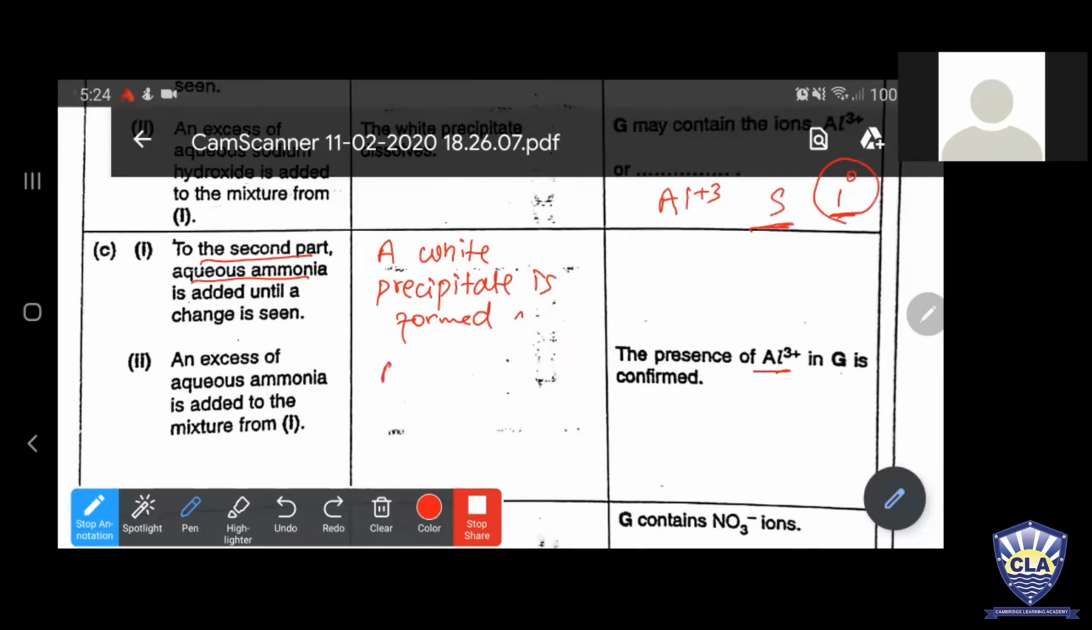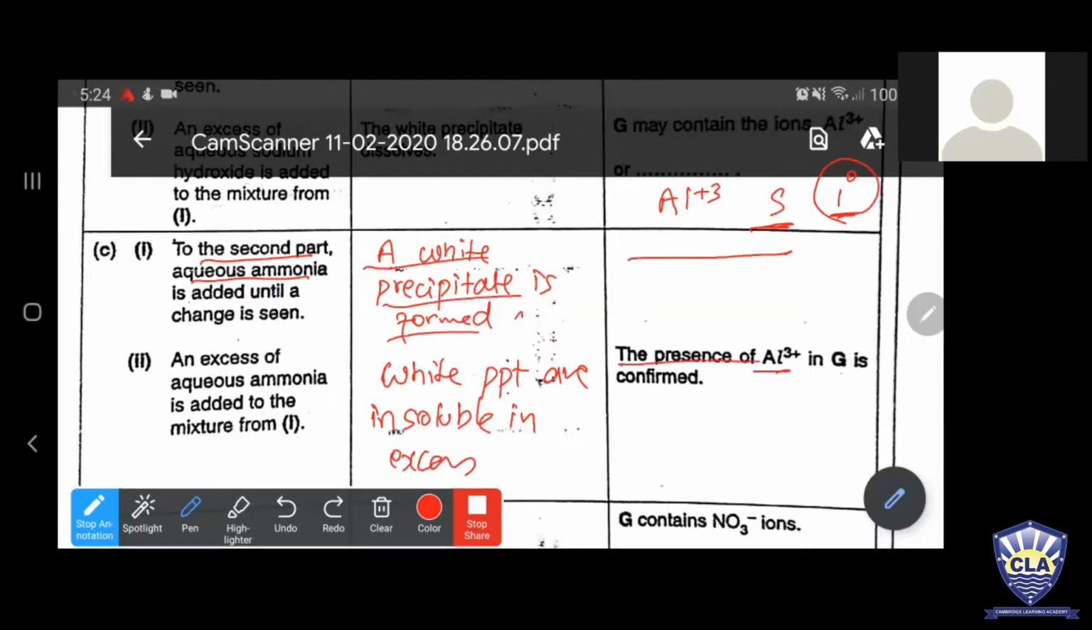So you should write the white precipitate is insoluble in excess. And for this observation you should write the conclusion: the presence of Al³⁺ in G is confirmed. For each observation you should write the conclusion. Okay, everybody got it, beta? Yes, sir. Yes, my dear.